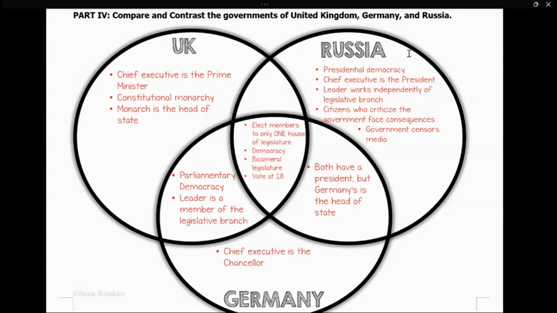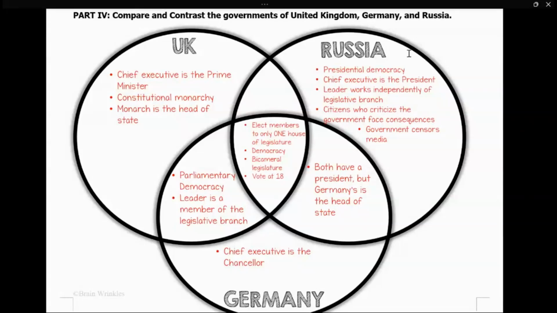They're just a little tourist attraction. They don't really have power. But the parliament, the legislature, holds the true power in the United Kingdom government. And of course, we also talked about Germany's parliamentary democracy, meaning the leader is a member of the legislative branch. People are choosing the parliament.